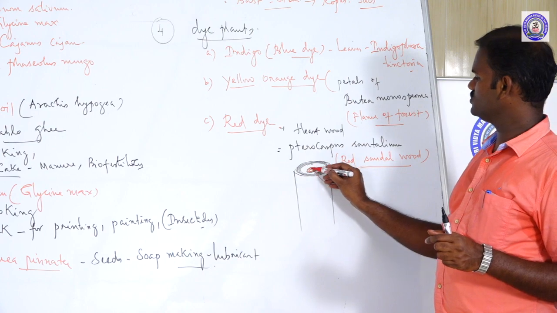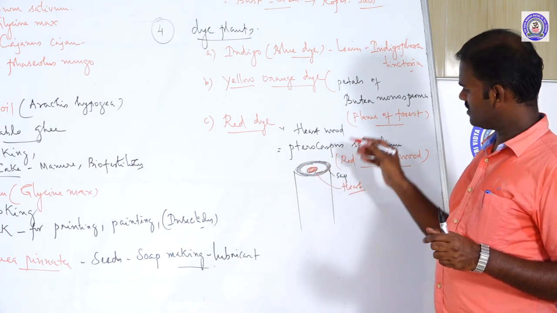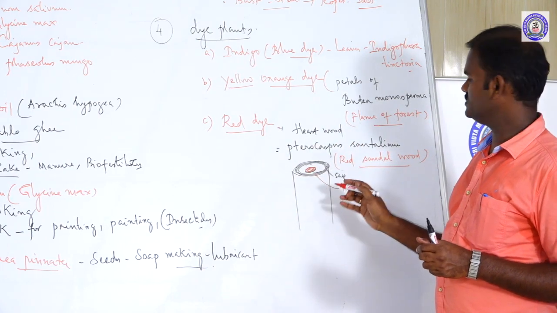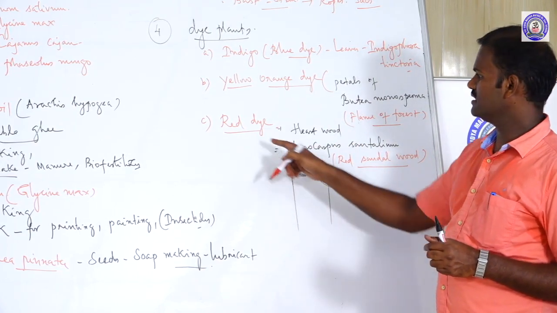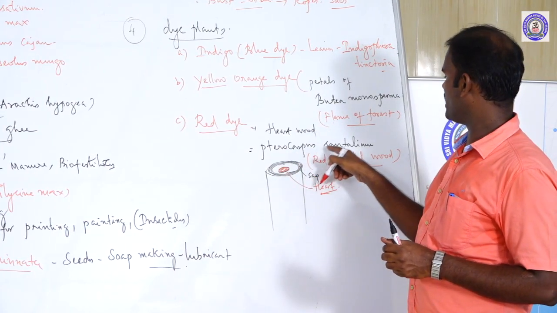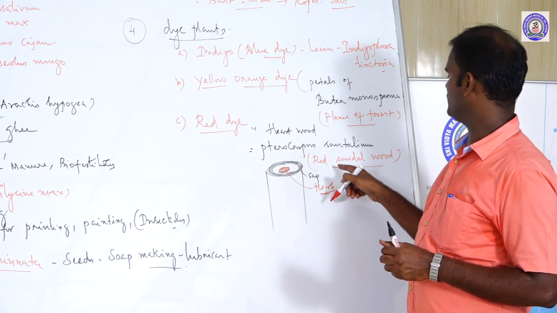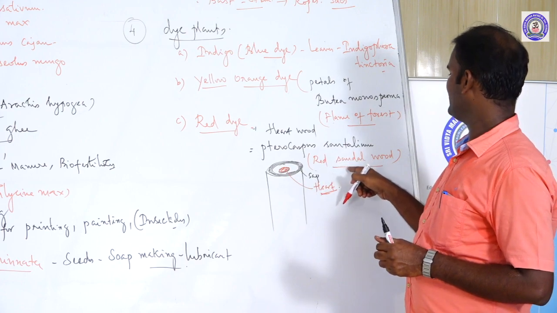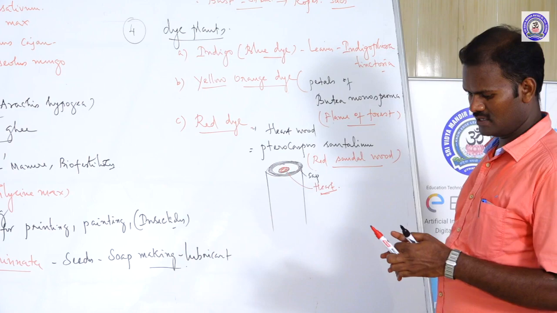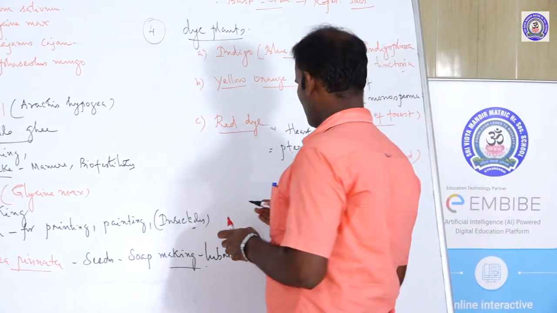These non-living inclusions are deposited. That is why they do not conduct any water and minerals. Such wood is called heartwood. But this red dye is obtained from the heartwood of Pterocarpus santalinus, the binomial of red sandalwood. So these are the dye plants. The next, medicinal plant.